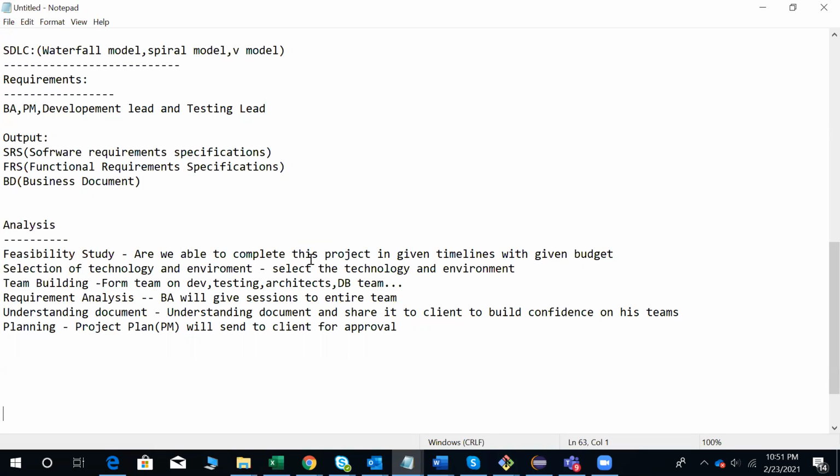So next, requirement analysis. The BA will give sessions to the entire team, and he will try to make everyone in the project confident enough on each and every requirement. Next, the understanding document. Once sessions are done and everyone in the project understands the requirements, we are going to prepare the understanding document, and we will send the document to the client for review.